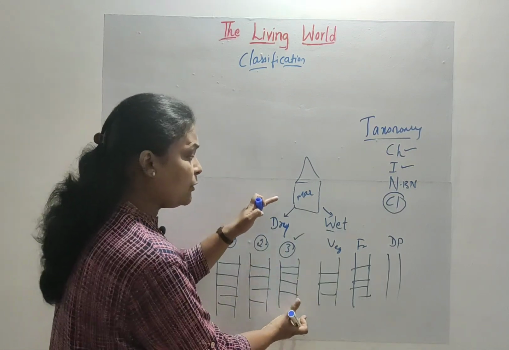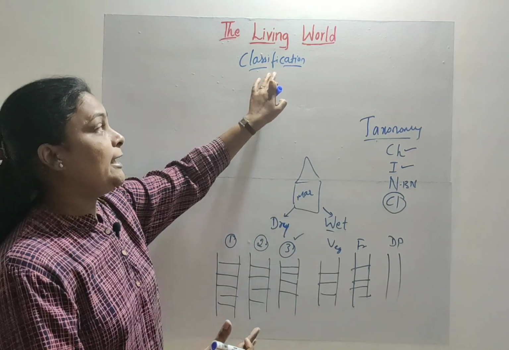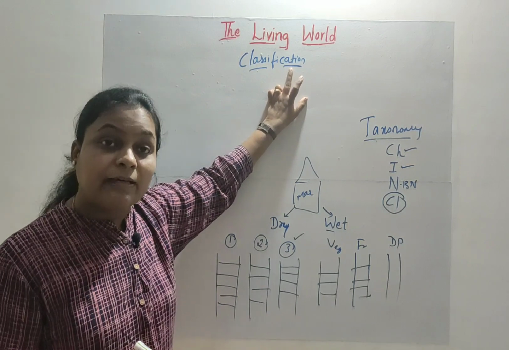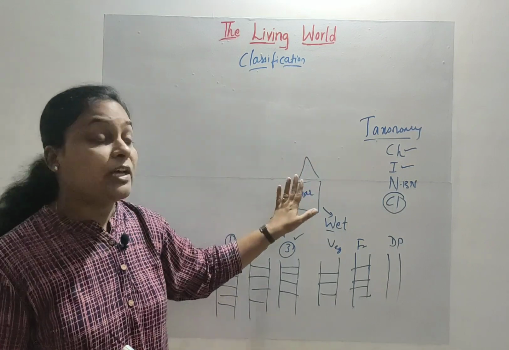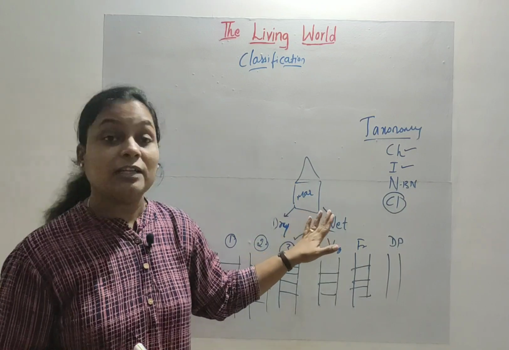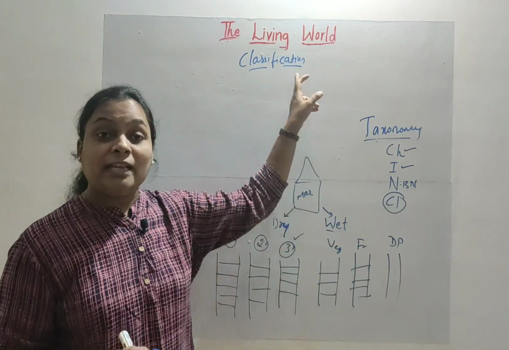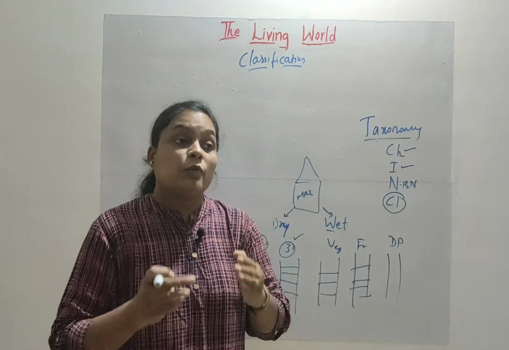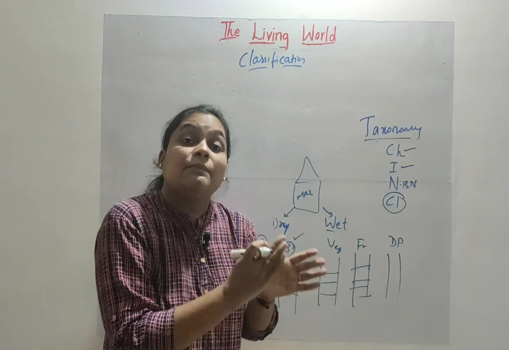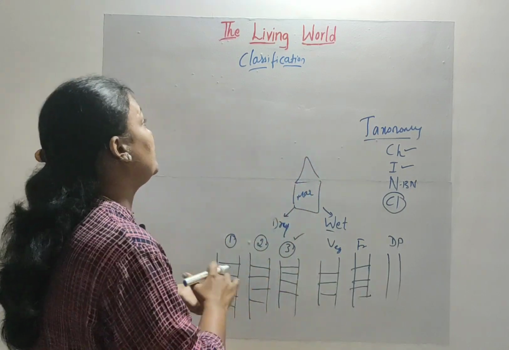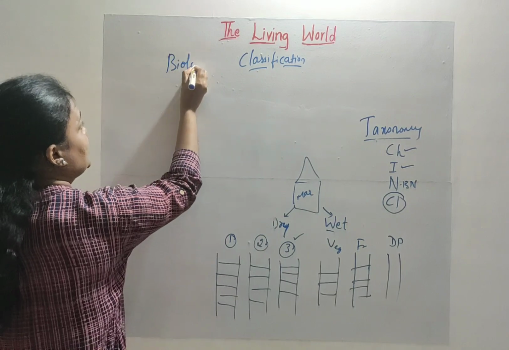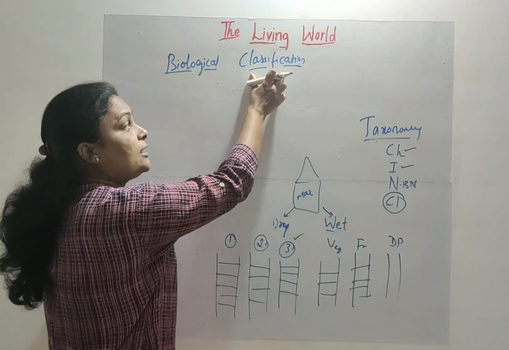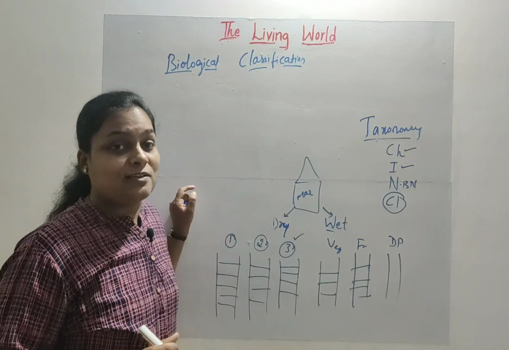Now the same concept is suitable here for the classification word. But the classification word we are referring to here is with respect to living things. We are not interested in segregating or dividing the non-living, but we are interested in dividing and segregating all the organisms which are there on the earth. So we are interested in grouping the similar organisms on earth, and this we call biological classification. So why have we used the term biological? Because we are trying to classify the living organisms on earth.